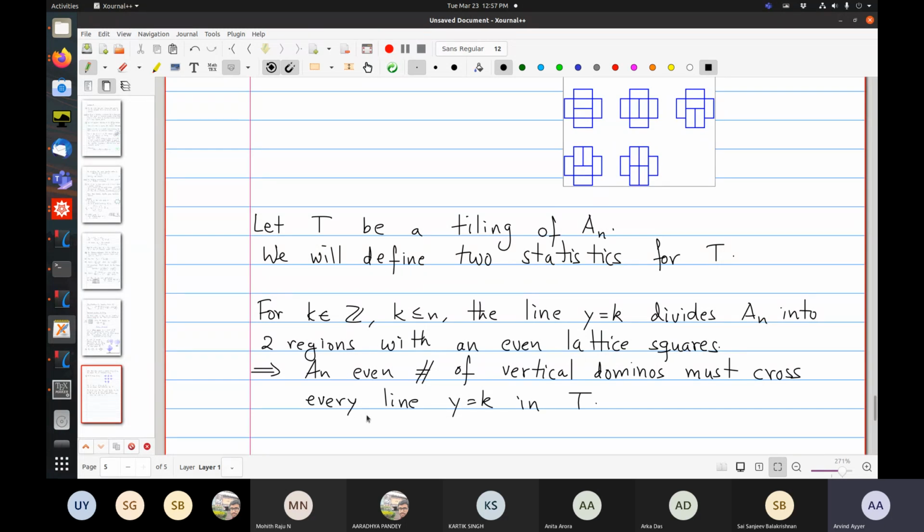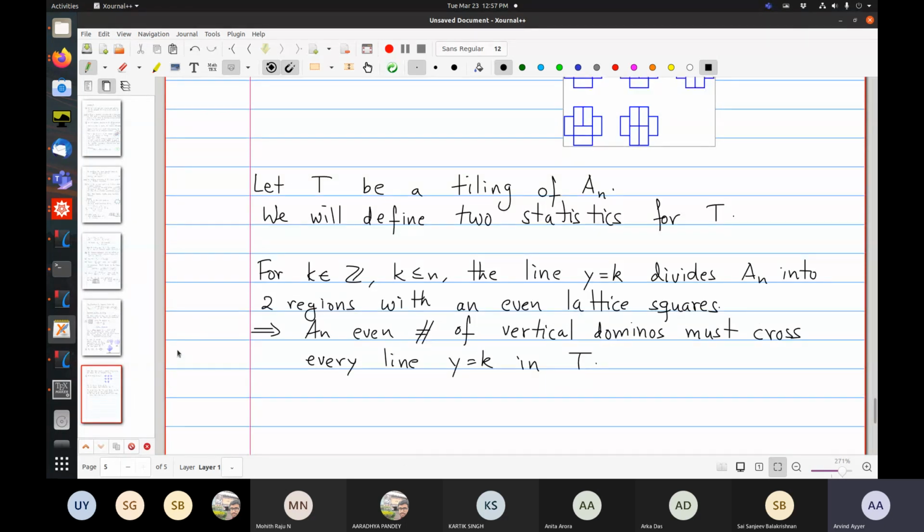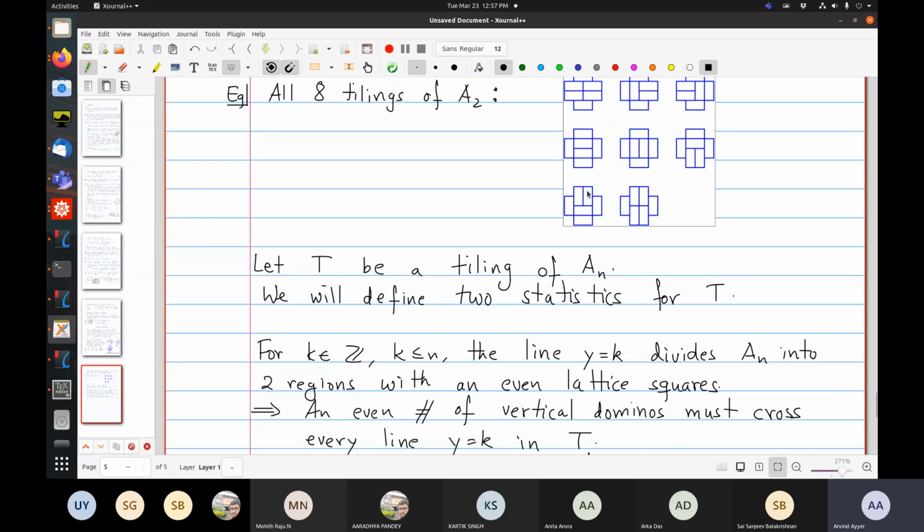So what this further implies is that the number of vertical dominoes or dimers in T is even, because every domino crosses exactly one such k.